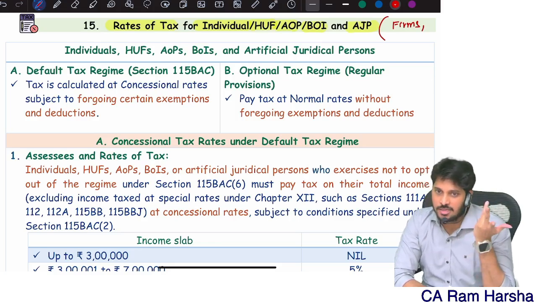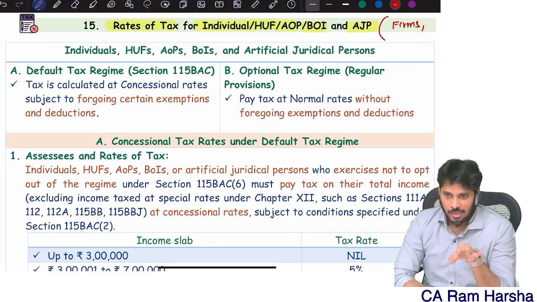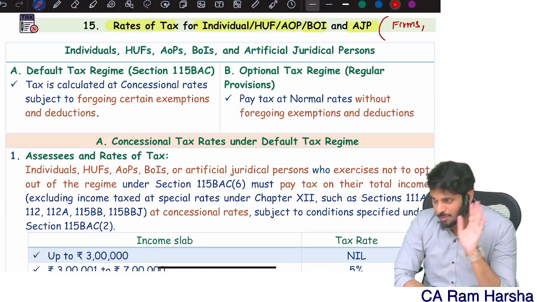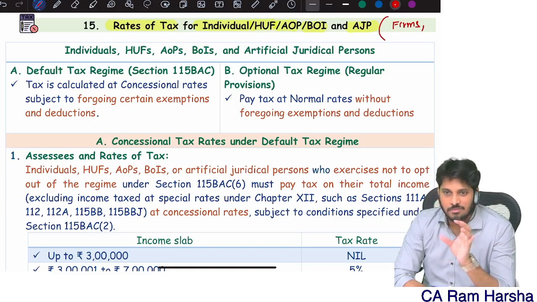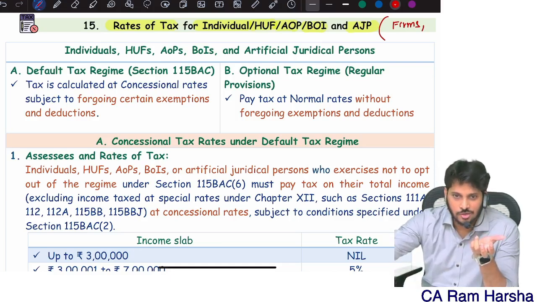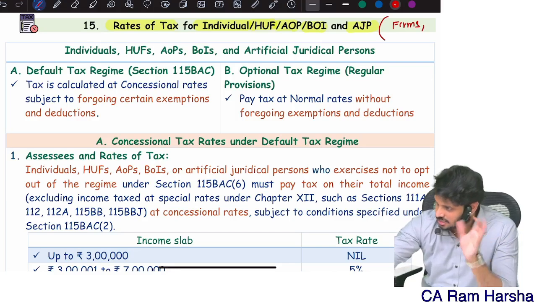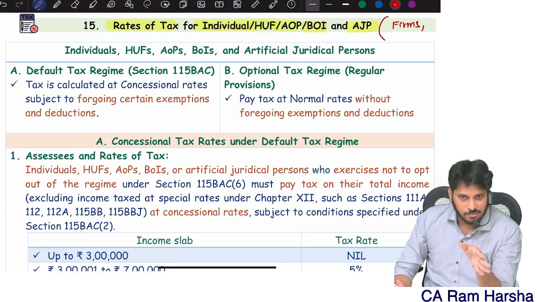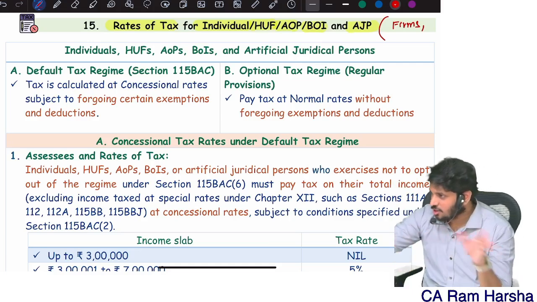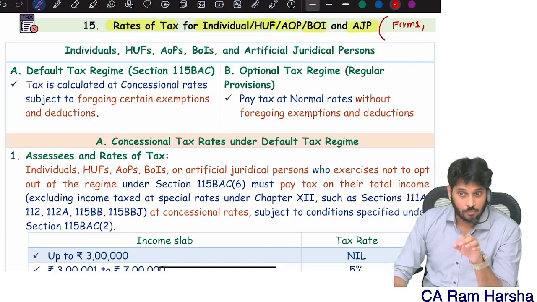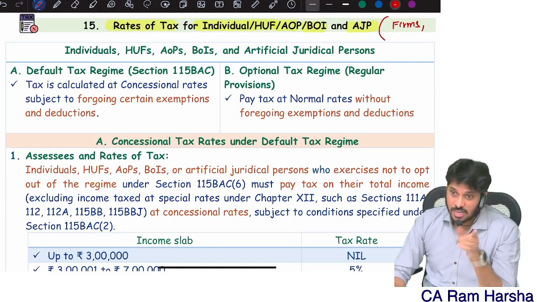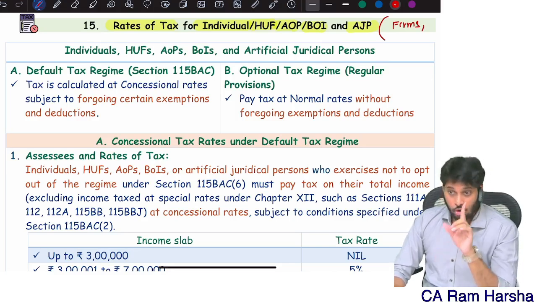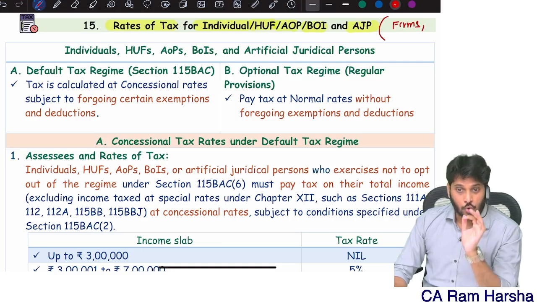Generally, firm means anything. A sole proprietor is also a firm. A company is also a firm. An AOP is a firm. Firm means organization. Everything is an organization. That is why we call a sole proprietorship a firm, and a partnership a firm. But only in income tax, firm means only partnership firm and only LLP. Only these two entities are called firms under income tax.